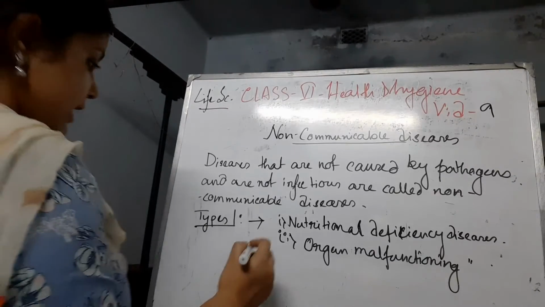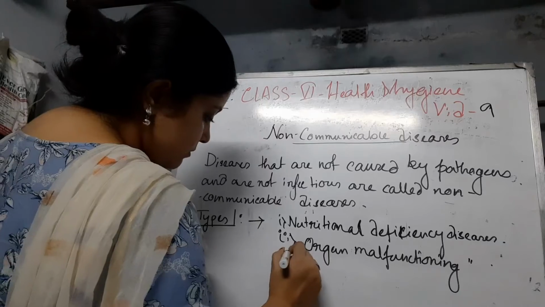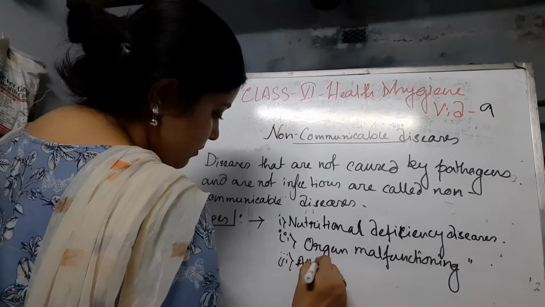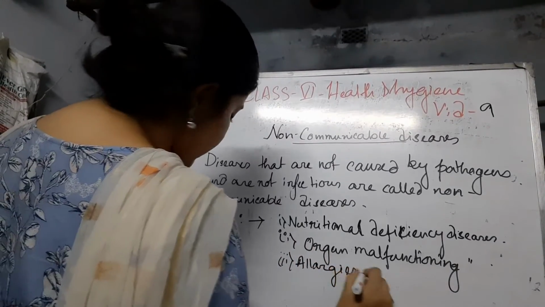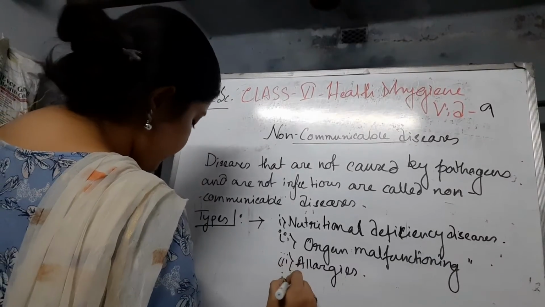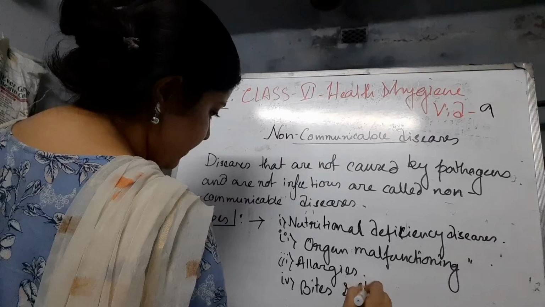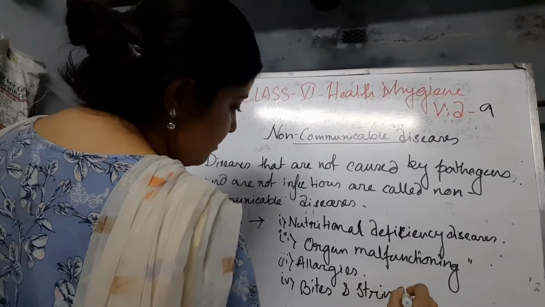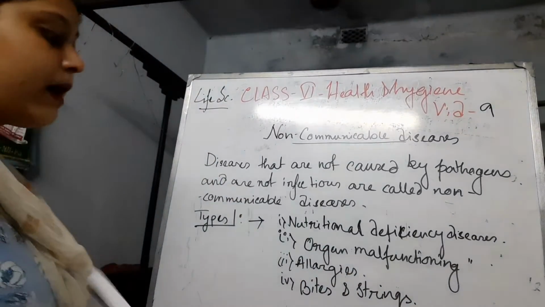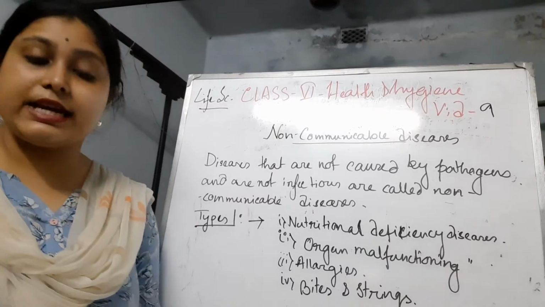The next is allergies. And the final one is bites and stings, which can be any animal bite or insect bite, or stings of insects, etc.